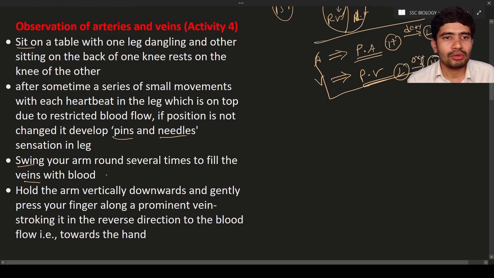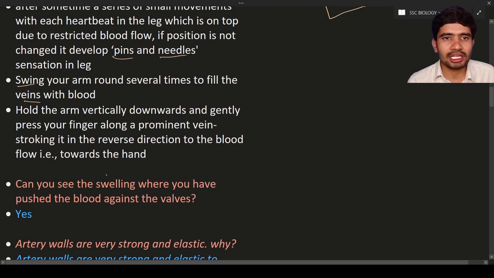Now hold the arm vertically downwards, towards the ground, and gently press one finger on a prominent vein and stroke it. In the reverse direction, you will see the blood flow, that is, moving towards the hand. Okay, so these are small activities just to understand the blood vessels. It is not much important, just a small activity.